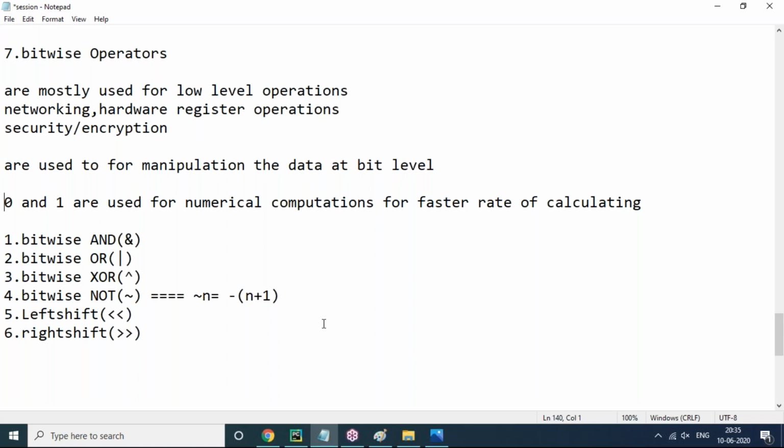Even though in Python, there is no need to focus on the manual calculation, you can directly go for the binary function, we can get that clearly here. So these bitwise operators are mostly used in low level operations like networking, hardware register operations, security and encryption, data compression, and also numerical computation for a faster rate of calculation. Okay, yes, Python supports bitwise operators.